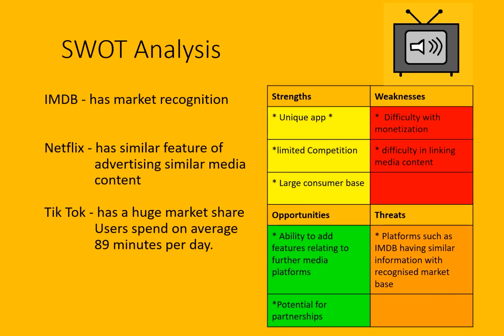Netflix is another competitor. However, unlike IMDb, there's a greater potential for mutual benefit between our platforms. Though Netflix has the AI capabilities to recognize and advertise users' preferred content, they lack the in-depth knowledge about the film that many users look for and enjoy. Our third competitor is TikTok. Whilst TikTok has a huge market share, users spend an average of 89 minutes per day on the platform. This is through scrolling through the app.